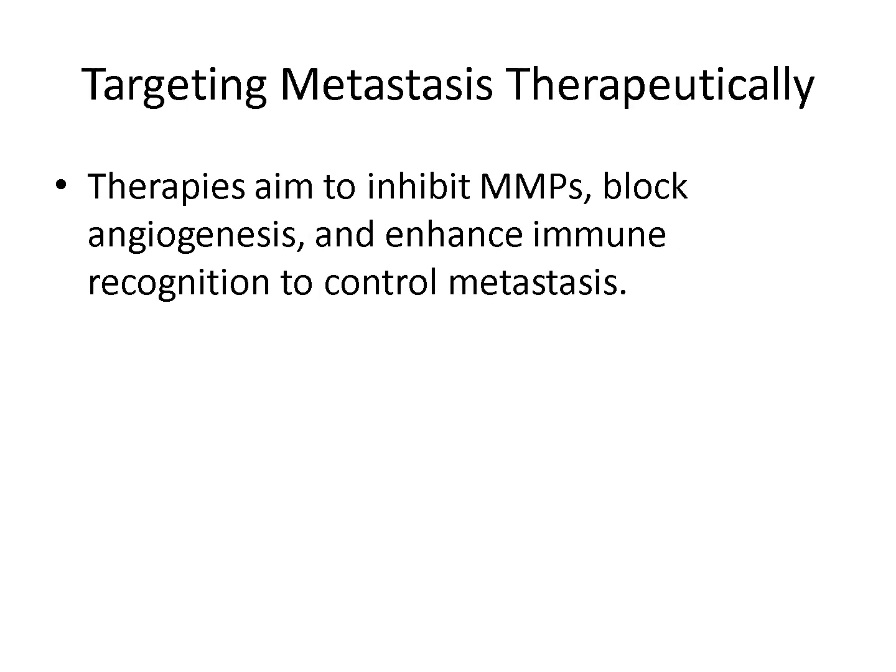Controlling metastasis is one of the greatest challenges in cancer therapy. Treatments aim to inhibit proteases, block angiogenesis, and enhance immune responses. Drugs like bevacizumab target VEGF to limit blood vessel formation. Immunotherapies aim to reawaken the immune system to detect and destroy metastatic cells. The future of cancer treatment depends on understanding and disrupting the metastatic process.